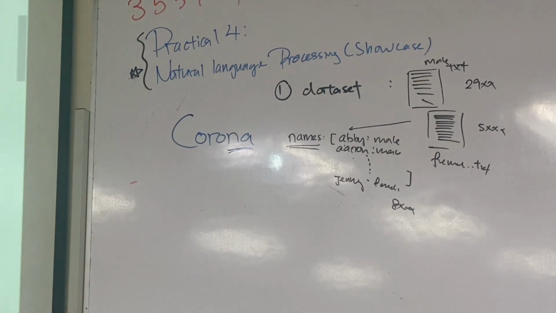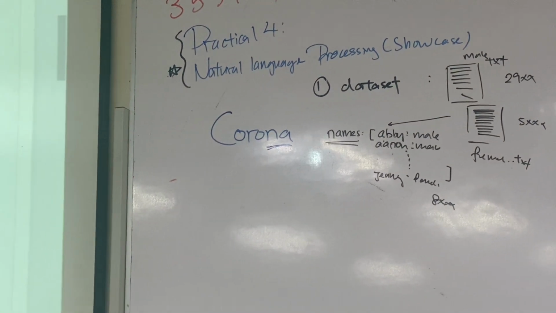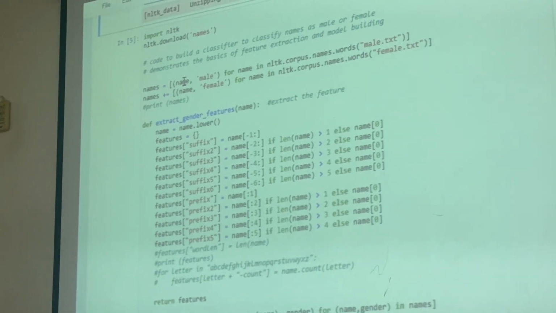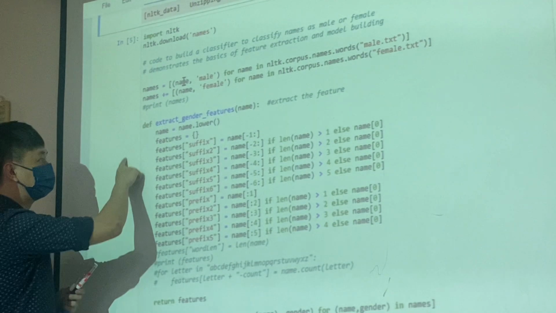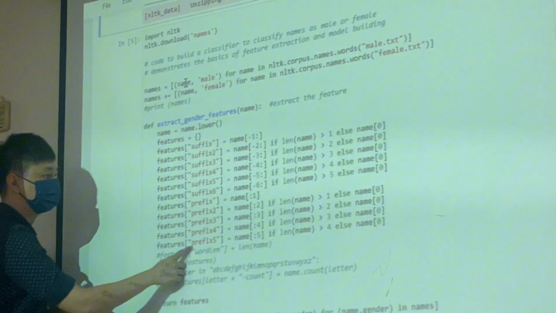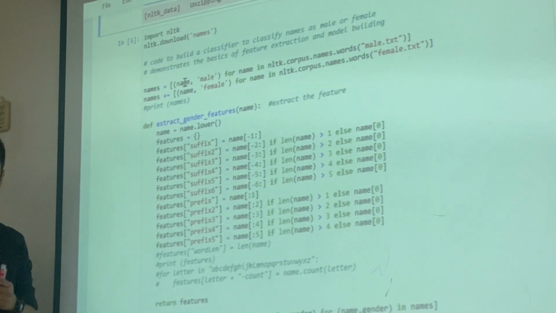Clear? So what I will do here is, you still remember that just now you identified that the first letter, the J, plays a very important role to identify the gender, and also the last two letters. So this part here is actually feature extraction. It means that I identify the features.